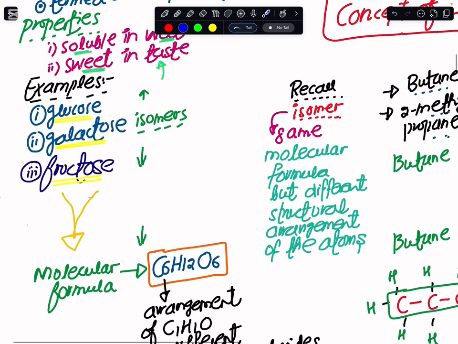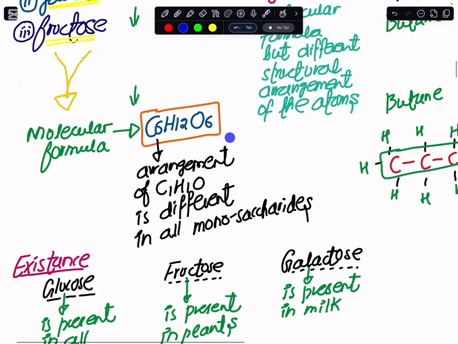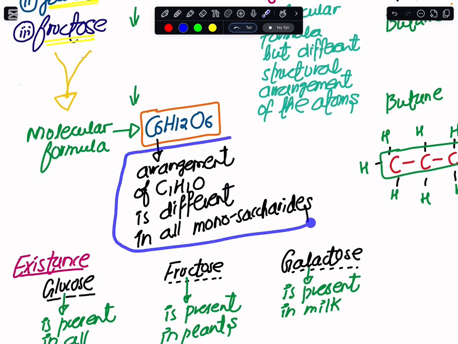From here you need to get an idea that usually when we have the same number of atoms, but their arrangement of the atoms is different, we use a word for them, and that word is isomers. So no matter whether glucose, galactose, or fructose is concerned, all of them have the same formula. But since the arrangement of the carbon, hydrogen, and oxygen is different in all of these three, that is why they are given different names. So they have different names despite having the same formula because in them the arrangement of carbon, hydrogen, and oxygen is different.